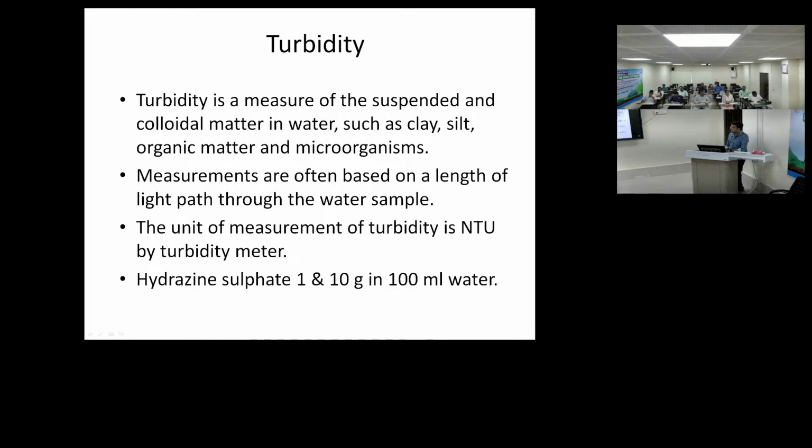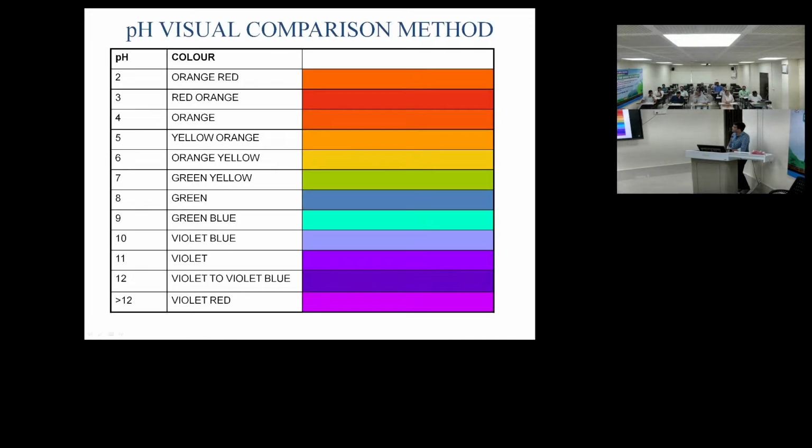Turbidity means how many suspended colloidal particles are present in water, and it indicates how clear the water is at first appearance. This is the pH paper. If you dip it into the water and any one of these colors appears, then you can tell that the pH is the corresponding number mentioned at the left side.